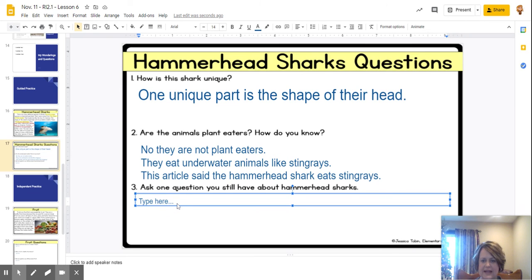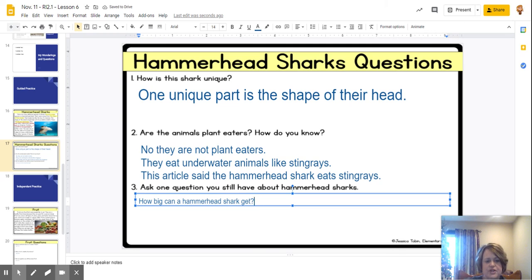Now for me, I said, how big can a hammerhead shark, I cannot type today, shark get? How big can a hammerhead shark get?